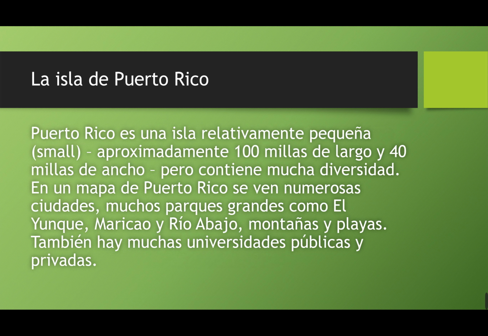So, por ejemplo, aquí, ¿no? Let's pick out the cognates here. So we know what Puerto Rico is already. Es una isla relativamente. What does that probably mean? Relatively. Aproximadamente. Approximately. 100 millas. Miles. De largo. Long. Right? 40 millas de ancho, which means long width.